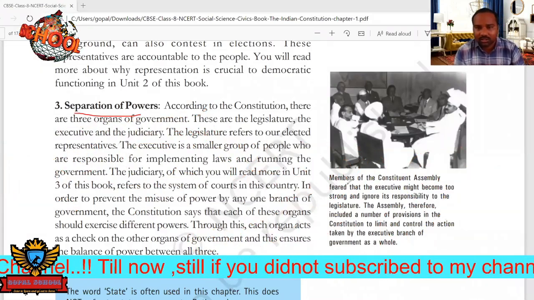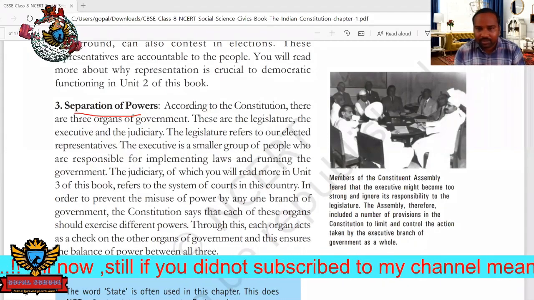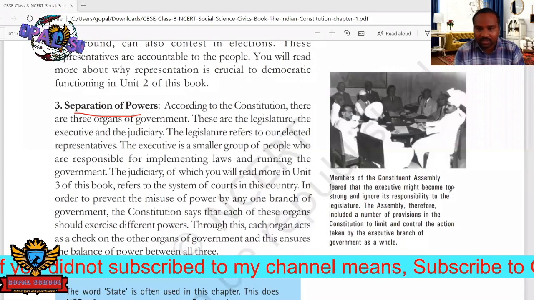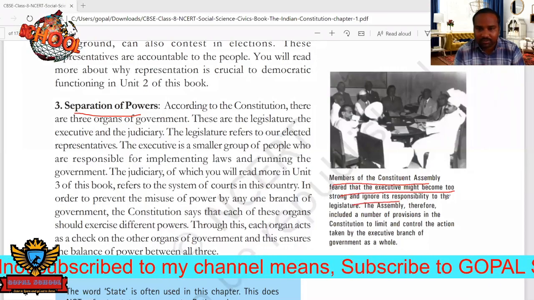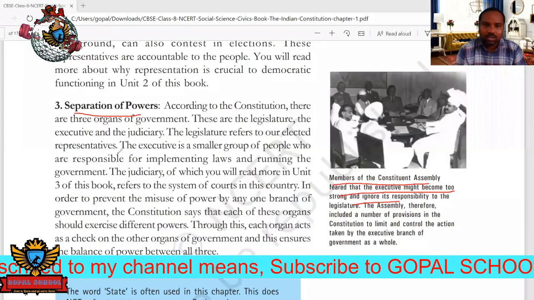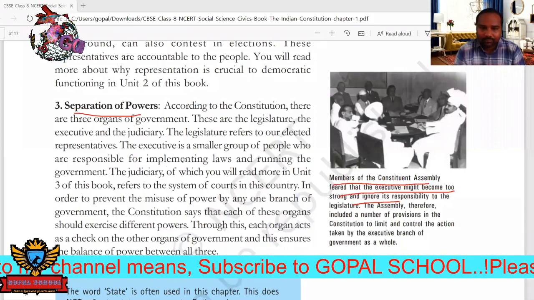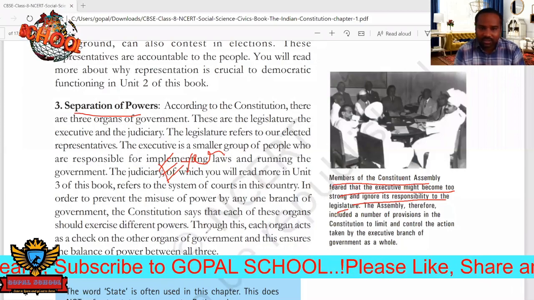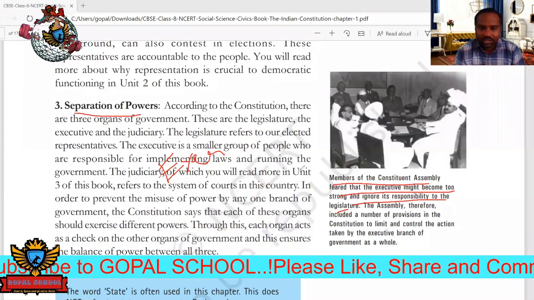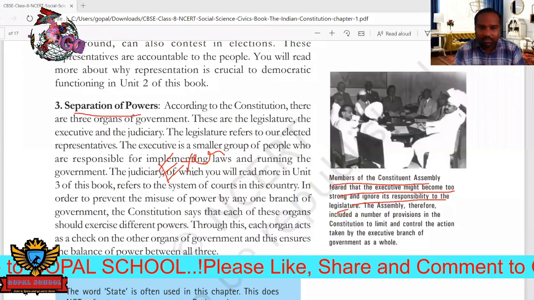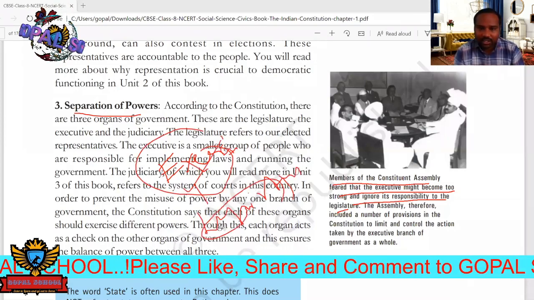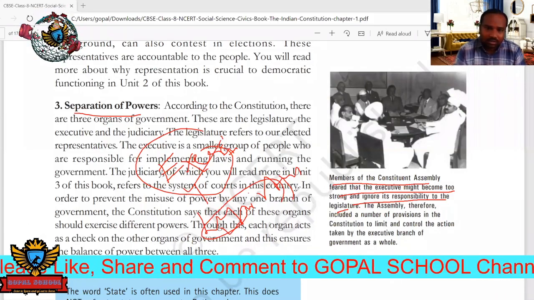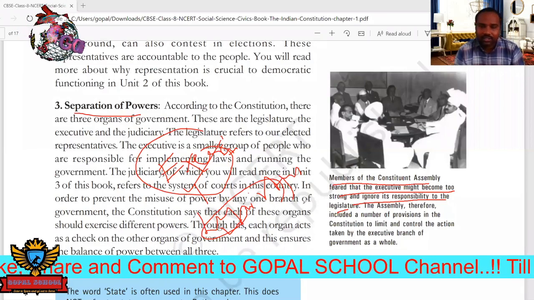And this also shows the picture of the Constituent Assembly. So members of the Constituent Assembly feared that the executive might become too strong and ignore its responsibility to the legislature. So of course the executive is having more power, but in the absence of legislature, the executive is having more power. Means whenever elections are conducted, like that. But here legislature is nothing but people selected persons.